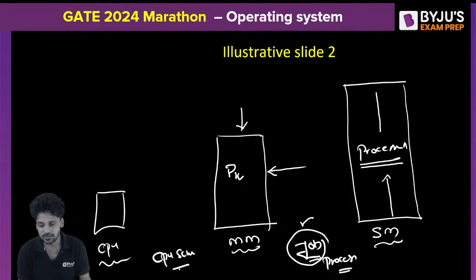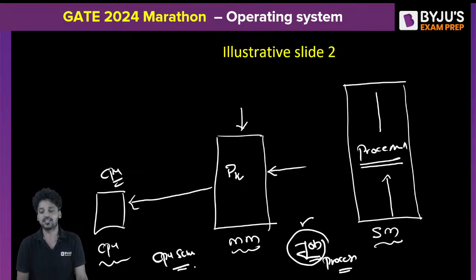This CPU scheduler's job is to select the next process from the main memory and send it into the CPU. So understand carefully. Initially, the job scheduler is going to pick up a few processes and make some selection among them. These schedulers are implemented by using some scheduling algorithm, maybe shortest job first or longest job first, or maybe round robin. So we use scheduling algorithms to design the schedulers.